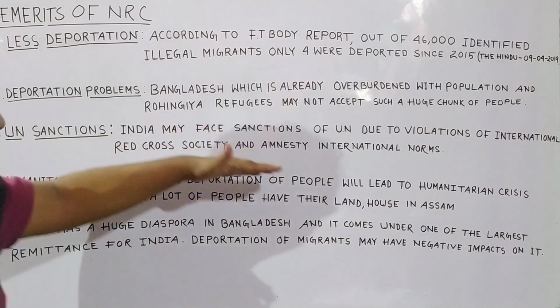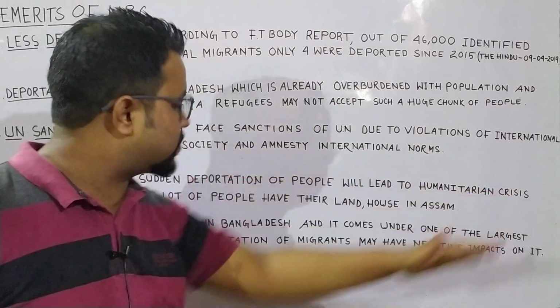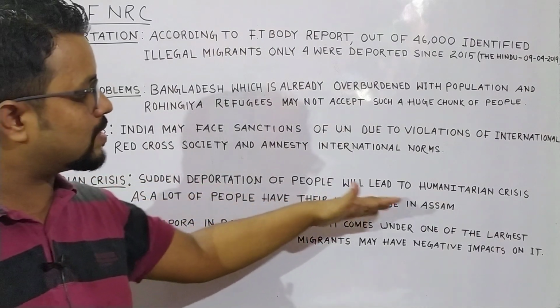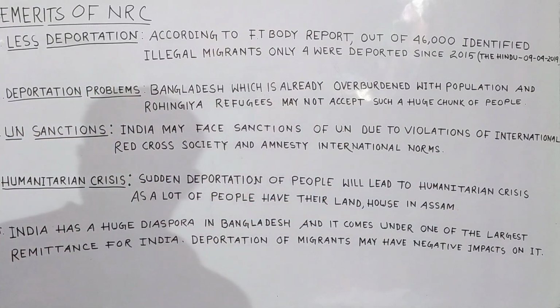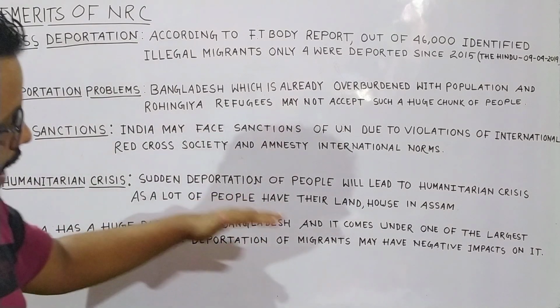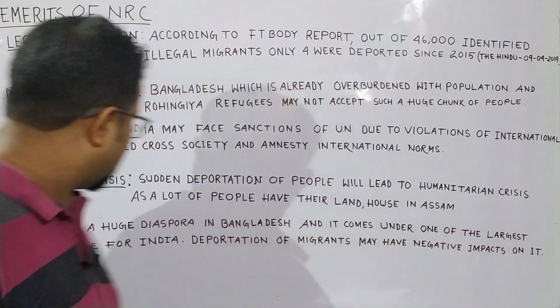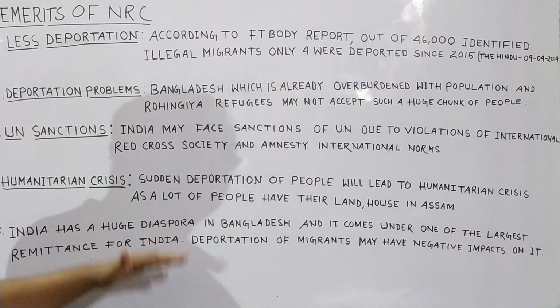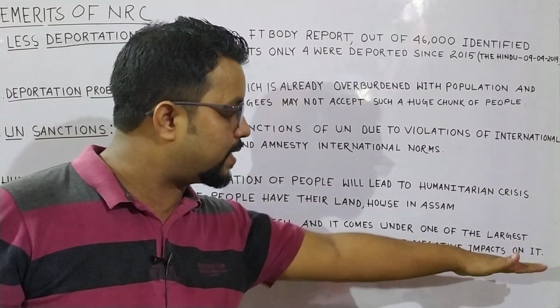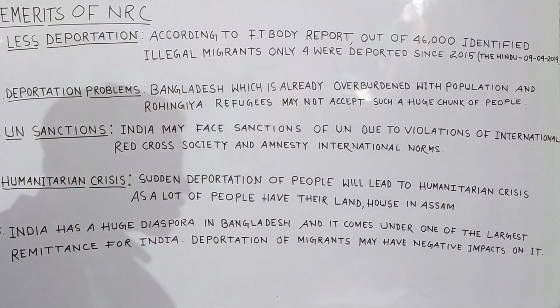Sudden deportation of people will lead to a humanitarian crisis, as a lot of people have their land and house in Assam. Next, India has a huge diaspora in Bangladesh, and it comes under one of the largest remittances for India. Deportation of migrants may have negative impacts on it. So these are the demerits of NRC. That's all. Thank you very much.